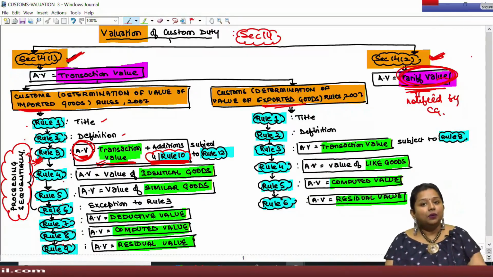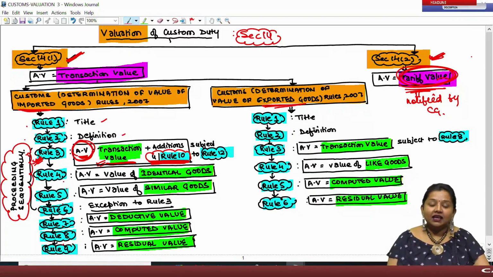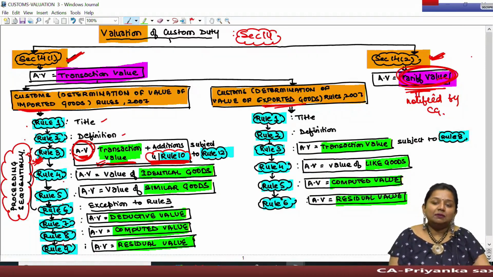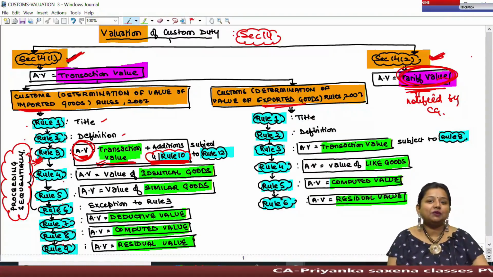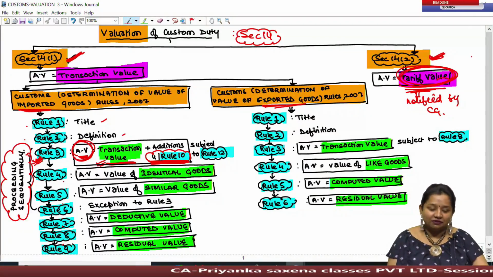That is, whenever the central government is of the opinion that there is any economic fluctuation in any particular article, then to stabilize such fluctuation, the government can notify the value of such goods only for the purpose of computing customs duty. And the value so notified by the government will be known as tariff value.